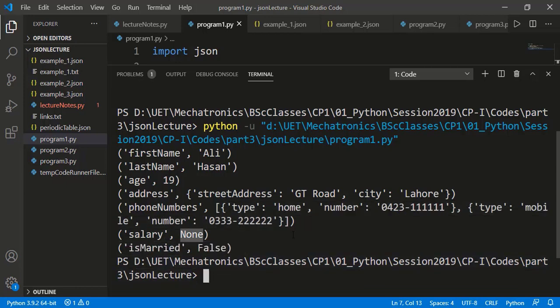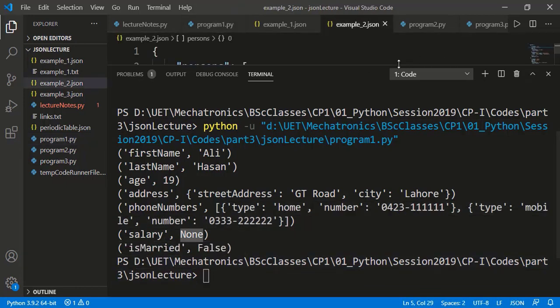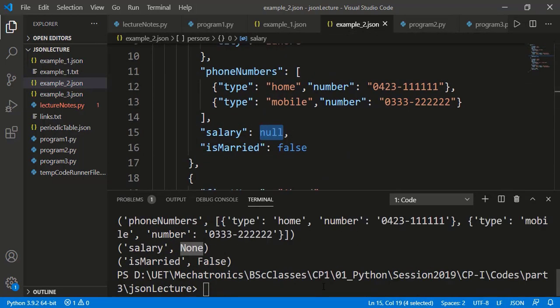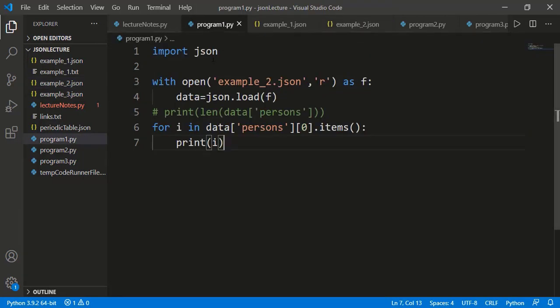See this value against the key salary, which is None. If we see the JSON file, it was null there, and the JSON library of Python has converted that to None. Similarly, this is false in JSON format with lowercase f, and it is converted to False in Python with uppercase F. This JSON module will do these conversions for us.